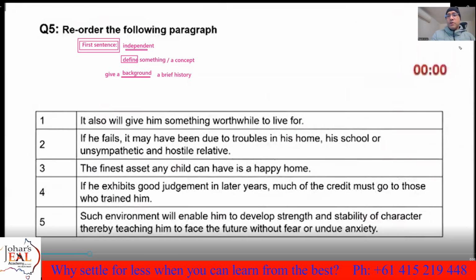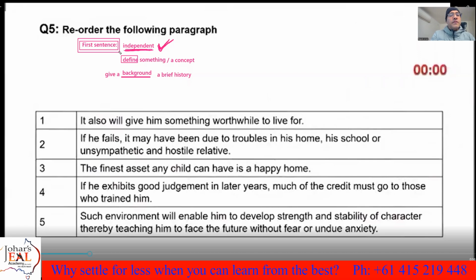So when we do reorder paragraph, finding the first sentence is usually not difficult. As we talked about, the first sentence is independent. That's the basic thing. But independent sentences can be in the middle too, and a couple of sentences might look independent. So it can help, but it won't be the only measure.